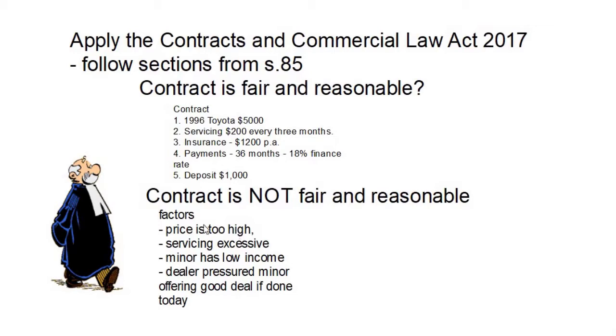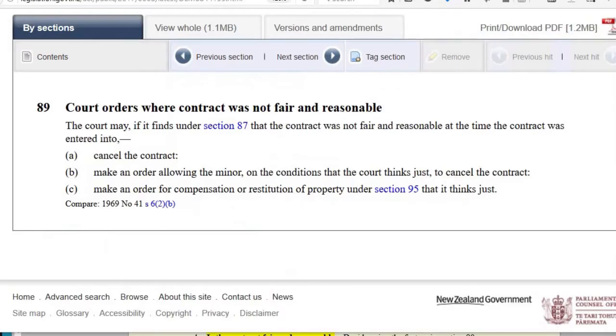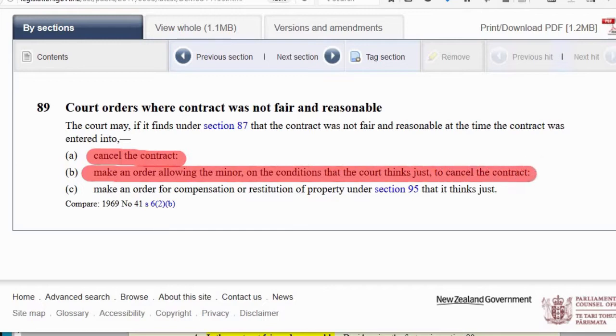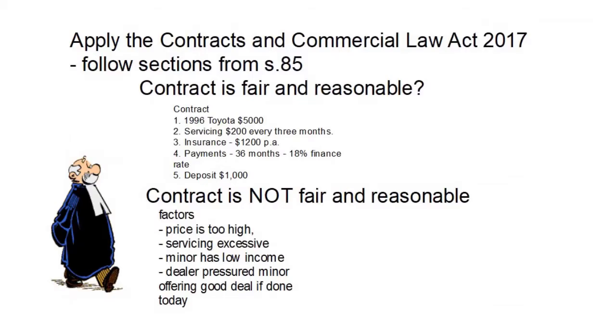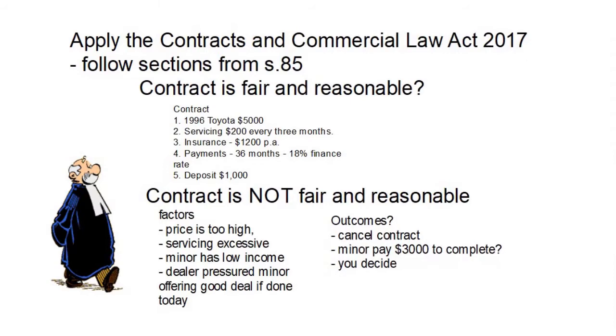That leads us to the question of what our judge here is going to do. For that, we'll turn back to the Act. Going back one section, we have court orders where the contract is not fair and reasonable. Our judge may simply cancel the whole contract, or could make an order allowing the minor on the conditions that the court, meaning the judge, thinks fit, just to cancel the contract. In other words, do something to complete it normally. If we apply that to this circumstance, we could list that the court may cancel the contract and may, for example, say to the minor, you owe $4,000 on this, let's say $3,000 to complete.